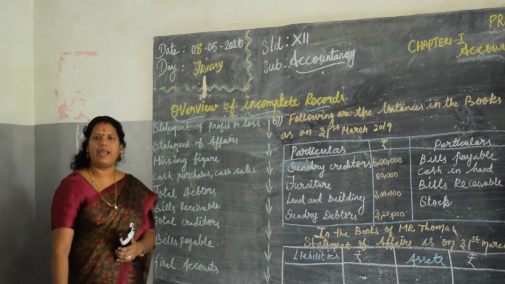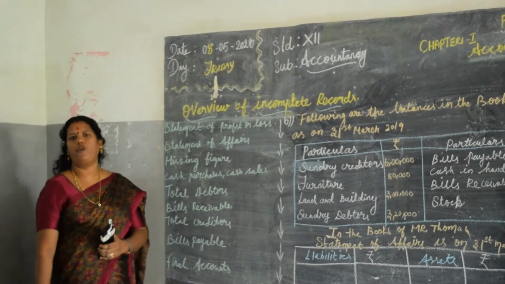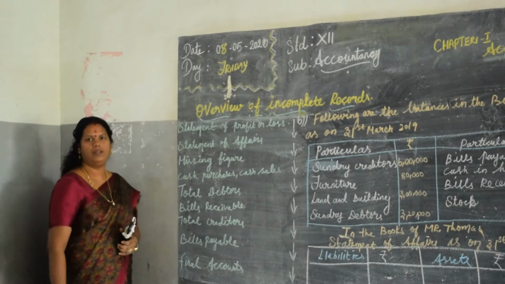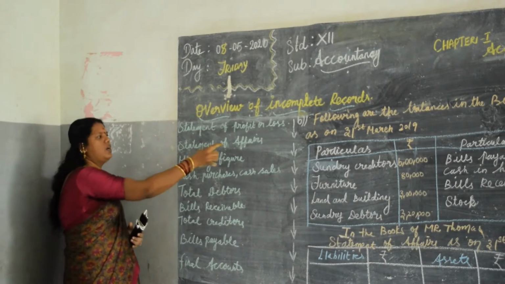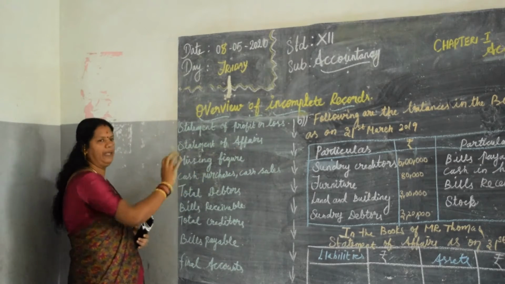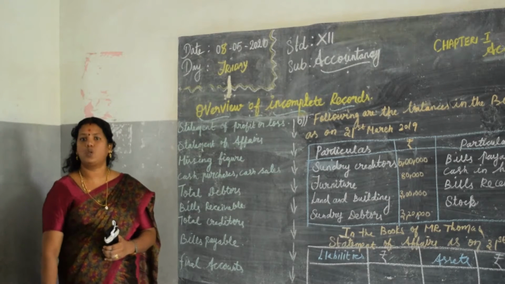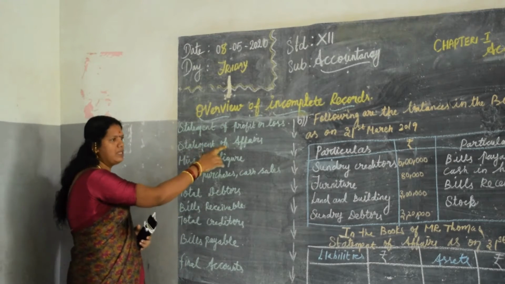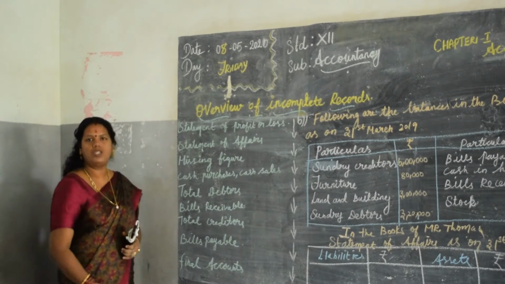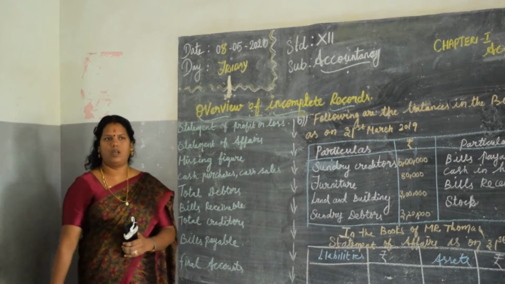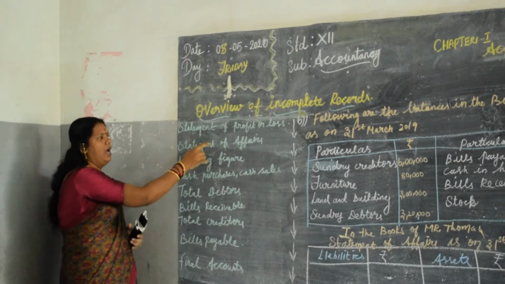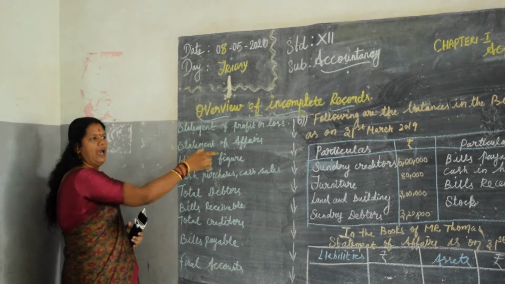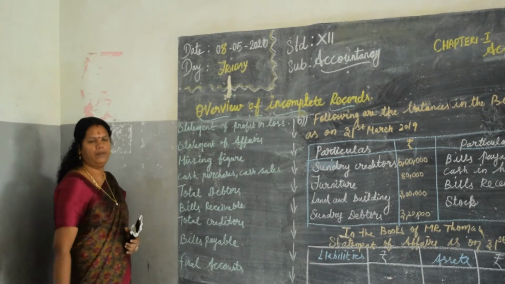It is the same as a balance sheet, but the procedures will not be followed the same as in a balance sheet. The statement of affairs is to find out the capital: assets over the liabilities gives the capital. The balance sheet shows the financial position of the concern. Once again I repeat, the statement of affairs is to find out the capital and the balance sheet is to find out the financial position. How will you find the capital? Assets over the liabilities, or liabilities over the assets. In the deficit we can find out the capital.